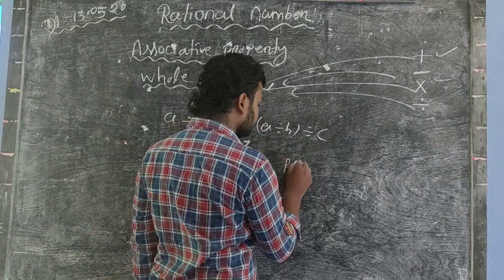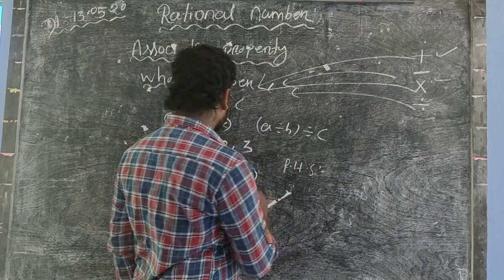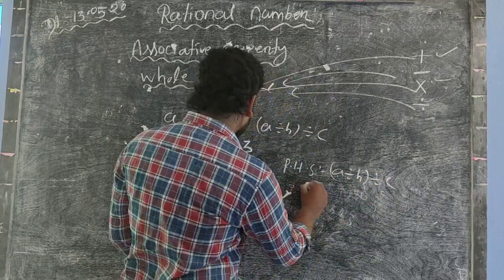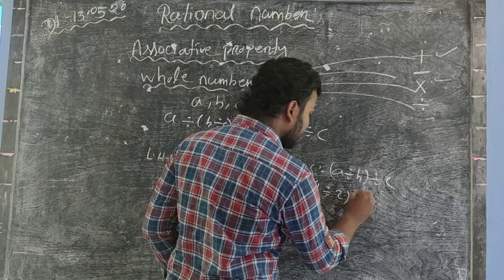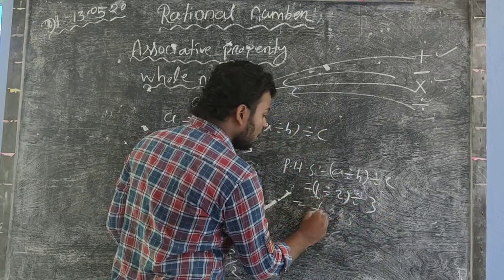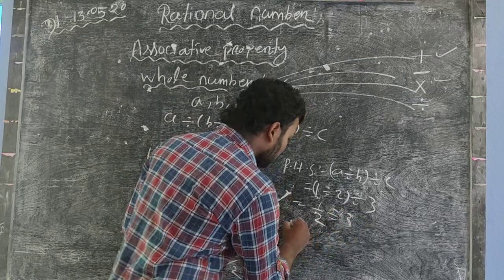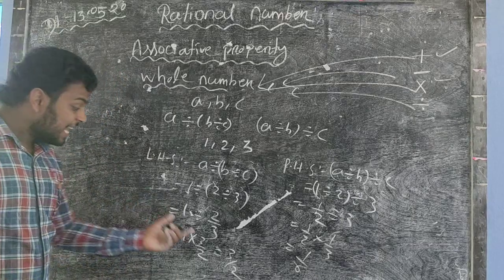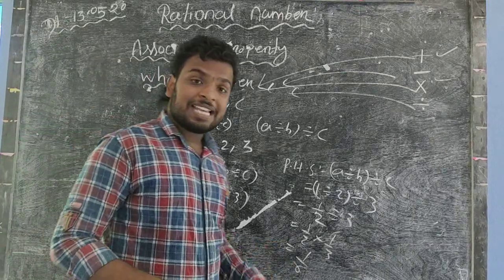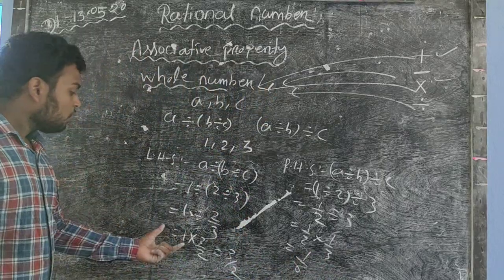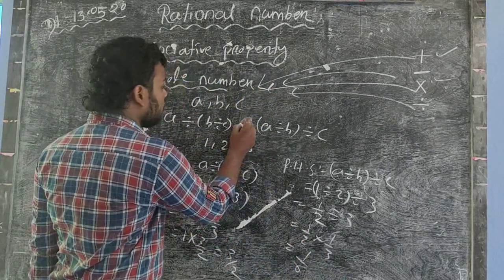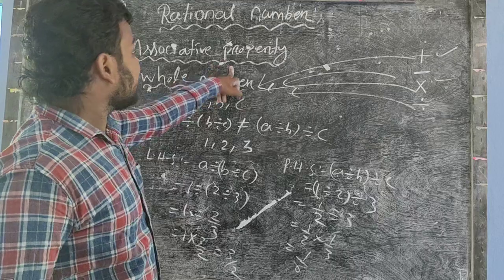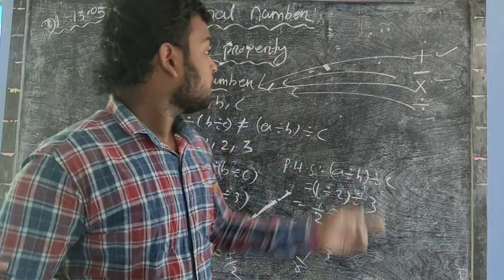So in the RHS, we find a divided by b, whole divided by c. So now 1 divided by 2, whole divided by 3. So 1 divided by 2 equals 1/2, divided by 3 equals 1/2 into 1/3, equal to 1/6. So in the LHS you find 3/2, but in the RHS you find 1/6. So now you know that LHS is not equal to RHS. Due to this, you say that whole numbers do not obey the associative property over division.